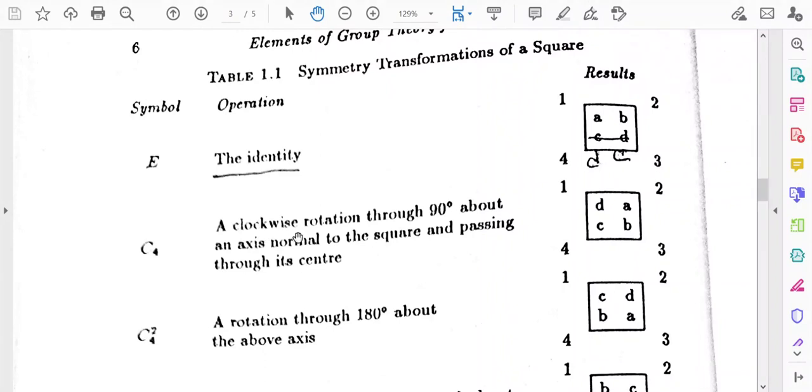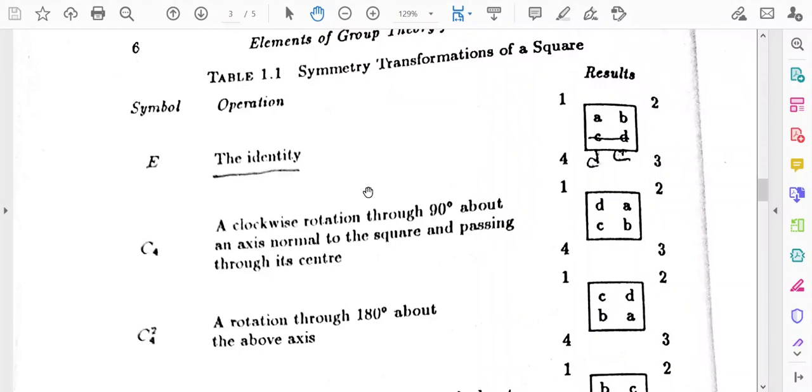So, if we rotate the square by the angle 90 degrees, then what will happen? This was the initial position. So, after the rotation of 90 degrees, this A will come to the position of B, B will come to the position of C, C will go to the position of D, and D will go to the position of A.